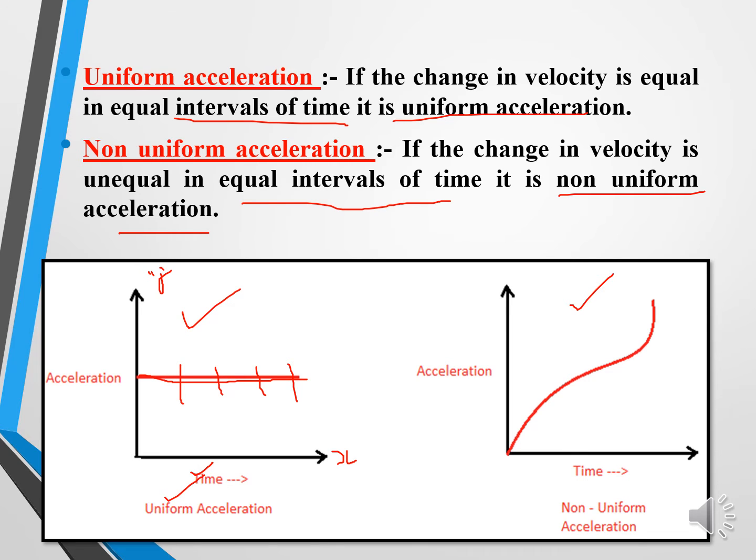And again, if you look at this graphical representation, the x-axis is time and the y-axis is acceleration. In every interval of time you can see there is some non-uniformity in the velocity. You understand? So we can say it is a non-uniform acceleration.